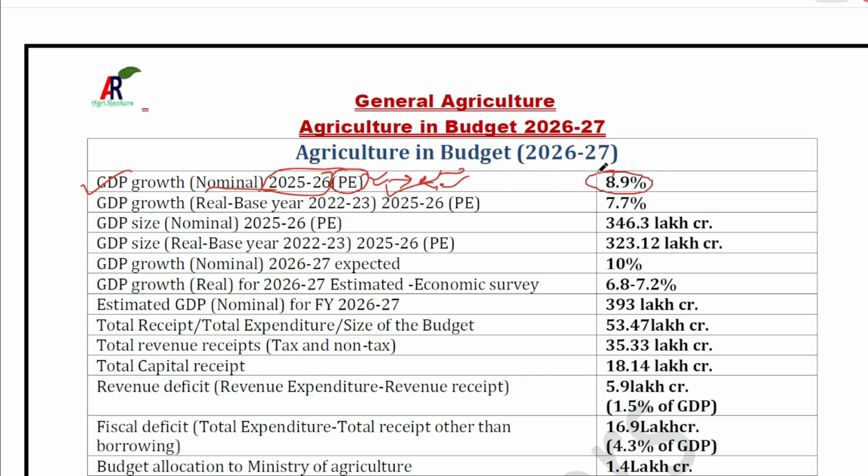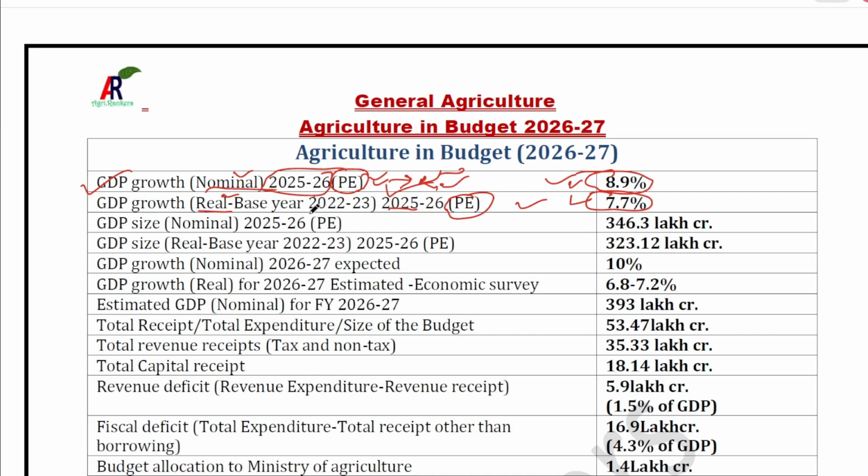Okay, 8.9% is the nominal GDP growth rate till now according to provisional estimates, and the real GDP growth rate is 7.7% for the year 25-26. Okay, real GDP growth rate, I think you are aware of the difference between nominal and real GDP. Even if you are not aware, no need to worry. Just remember these figures, okay?